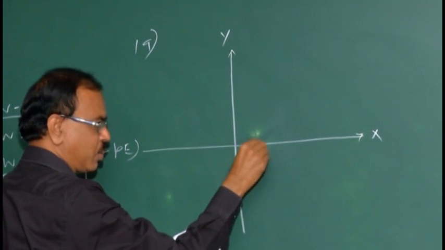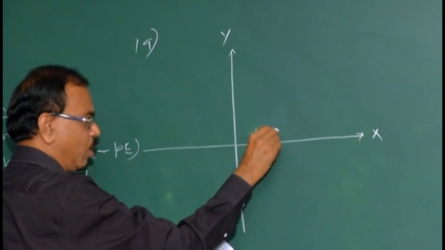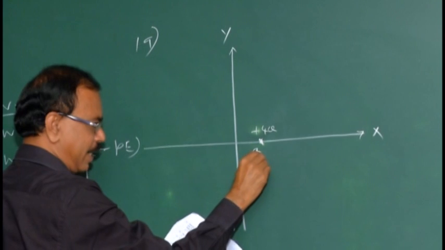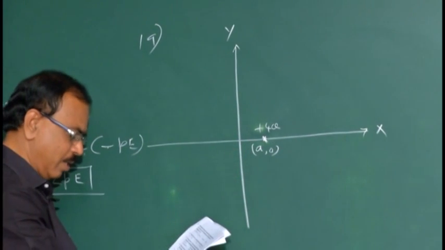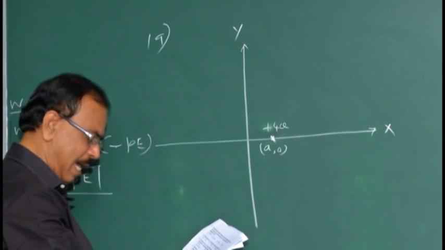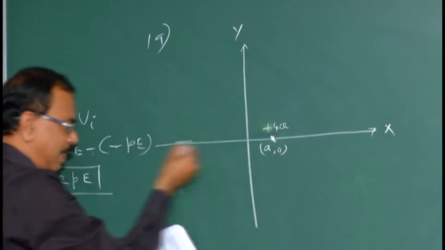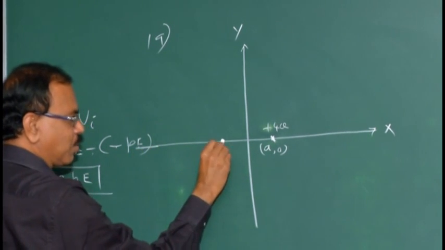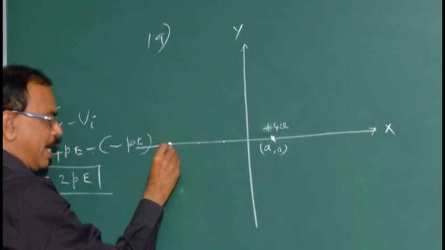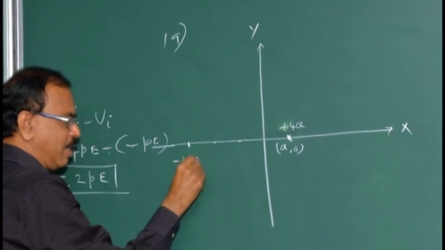This is the position where the first charge, plus 4q, is placed, whose coordinates are a and 0, y coordinate 0, x coordinate a. And minus 3a: this is the positive axis, this is the negative x axis. Minus 3a means this is minus a, minus 2a, this is minus 3a. Minus 3a, 0.